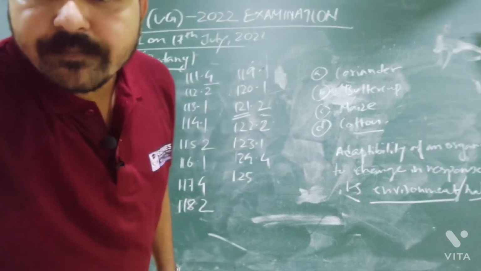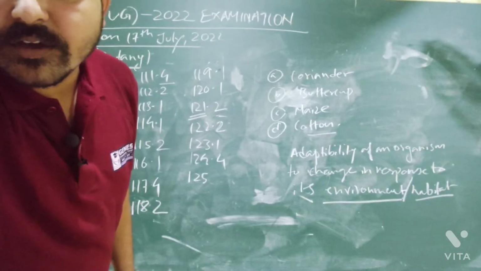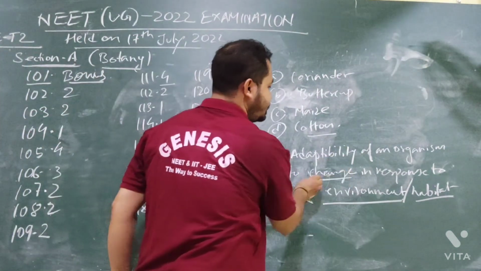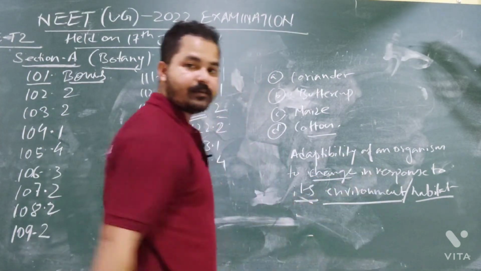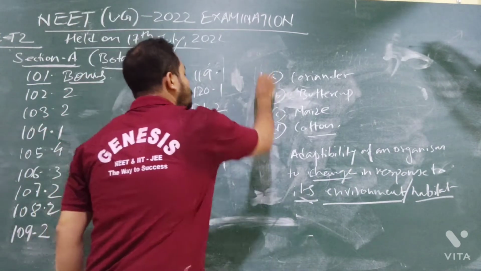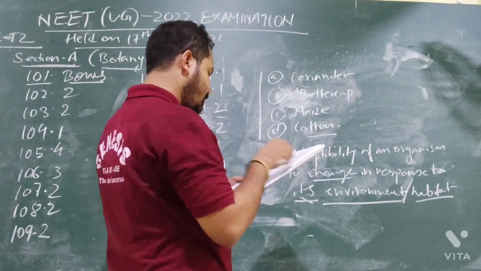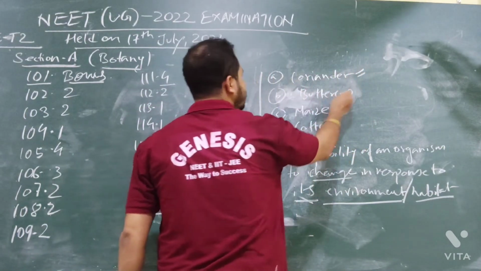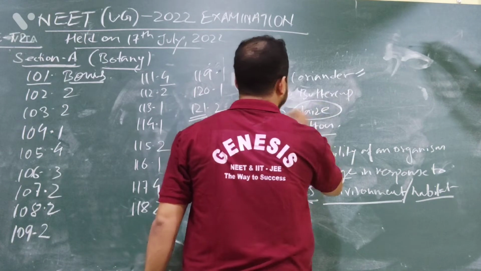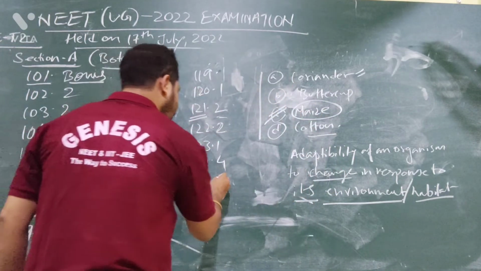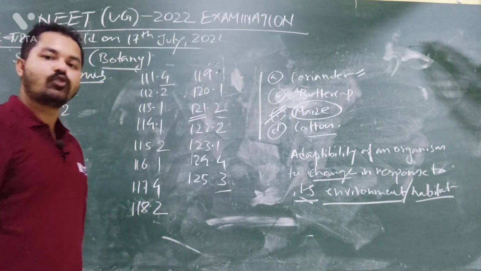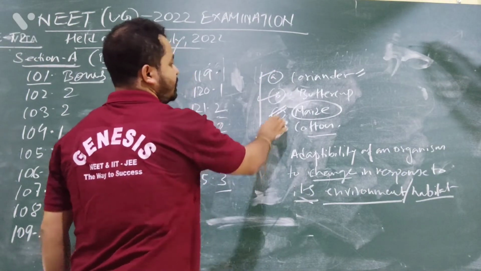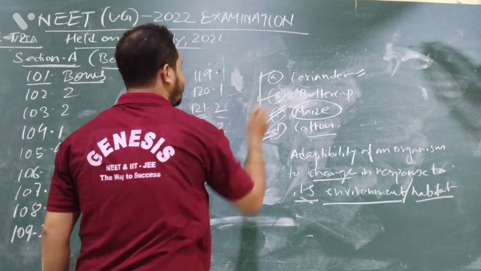Is it visible? Okay, I think now you can see. So plasticity is the adaptability of an organism to change in response to its environment or habitat. Among the four options, which does not show plasticity? The answer will be option number 3. Coriander means dhania, yes, it will show, and cotton and buttercup also will show, but maize will not show.